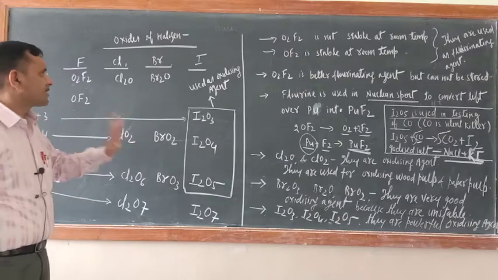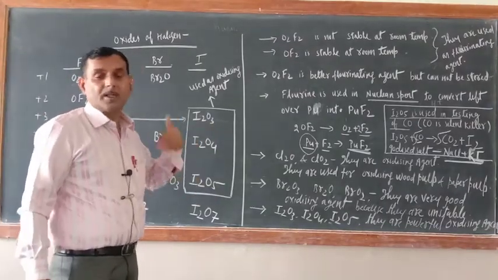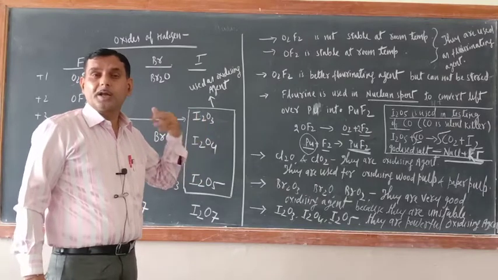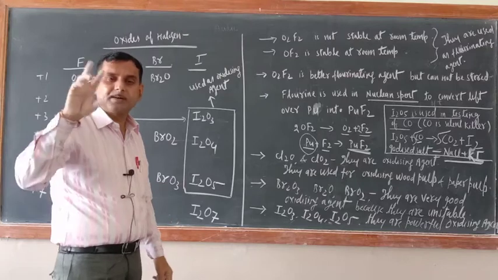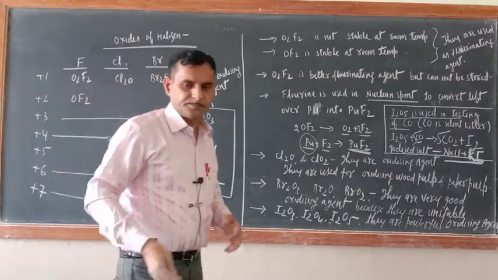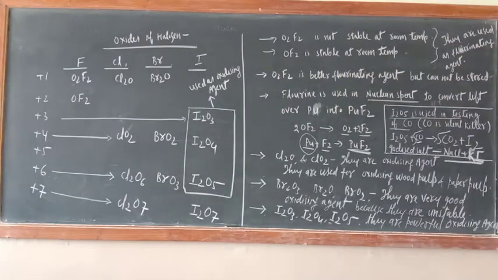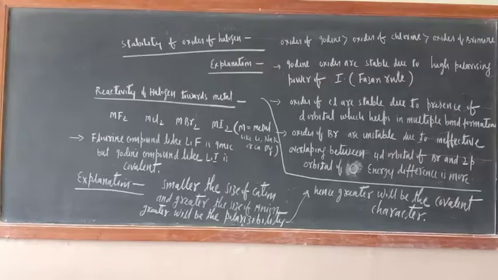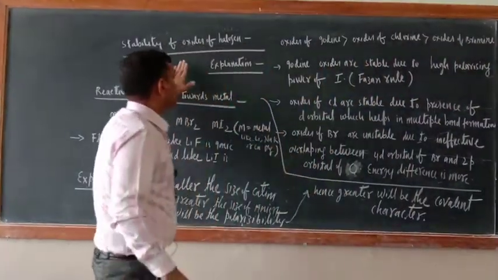Okay, this is there. Now stability of oxides of iodine, chlorine and bromine. So dear cadets, now the last topic of today's video, stability of the oxides of halogen.